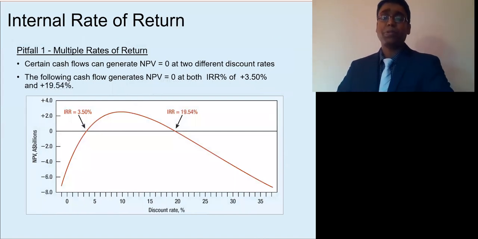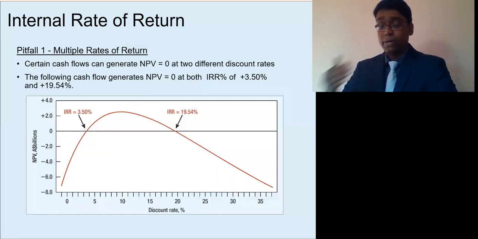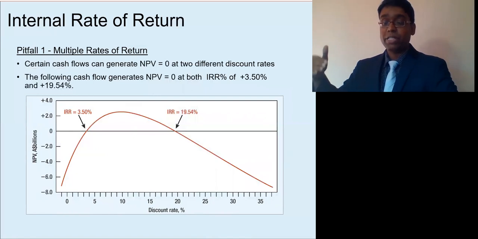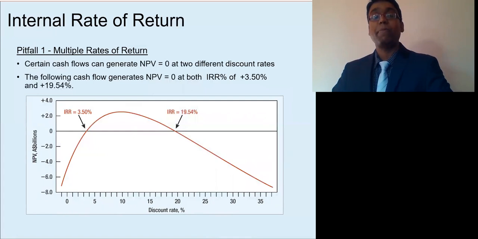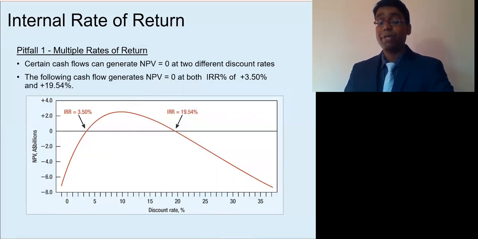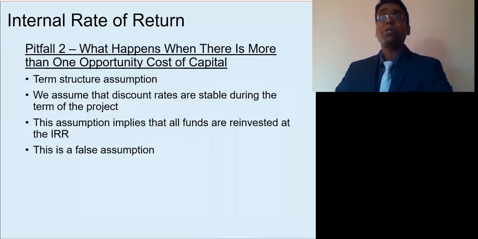A couple of pitfalls with IRR. First of all is multiple rates of return. Conventionally, a project will have one IRR. However, if the cash flow is non-conventional, that means there is a negative cash flow in the interim period, then a project's cash flow may have multiple IRRs, which can be misleading. And also, IRR assumes that the cost of capital remains the same over the life of the project. However, if the cost of capital changes, then estimating IRR can be much more complicated.